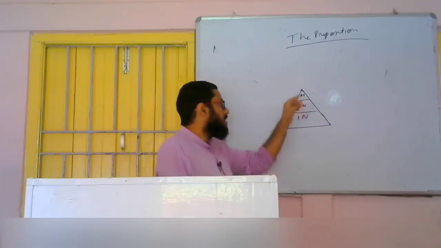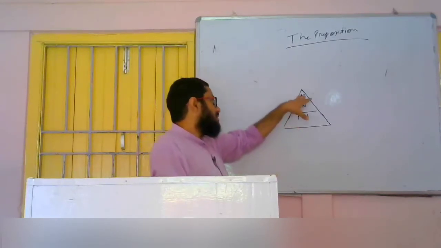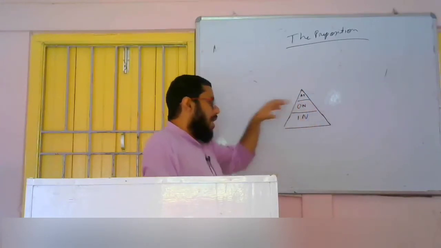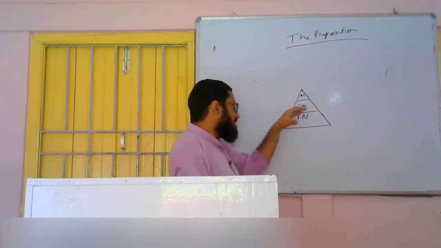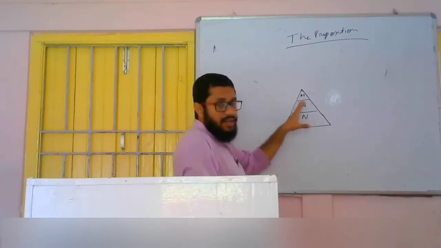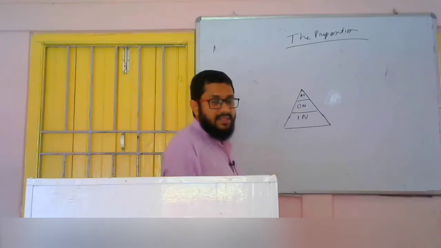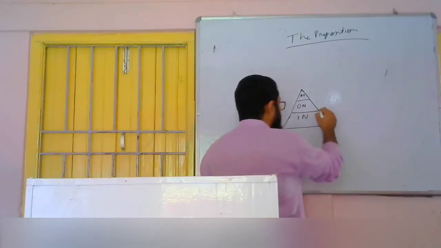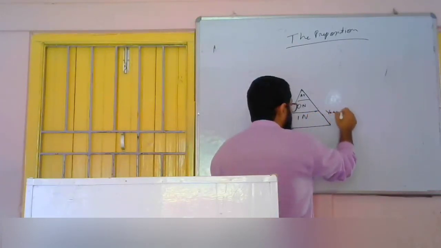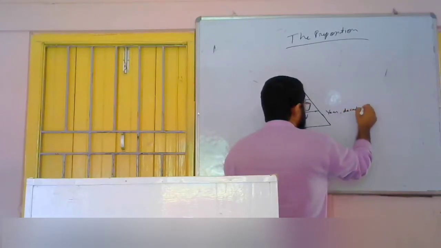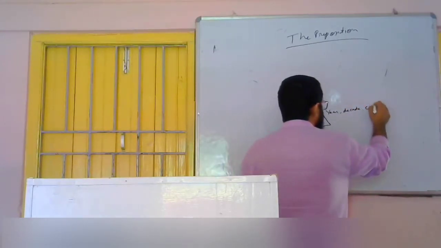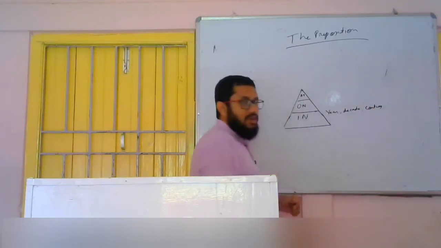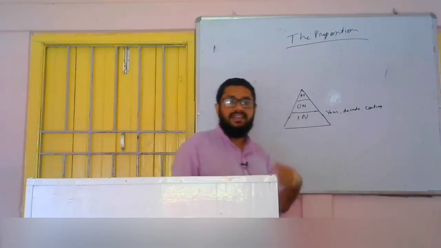You can see in this triangle the smallest part is at, in size the second part is on, and the largest part is in. That means whenever we use time, in will be used for the biggest time. For example, year, decade, century, millennium, like this we are to use. 60s, 70s, in the year, like this.